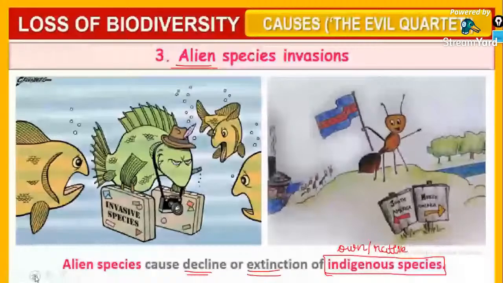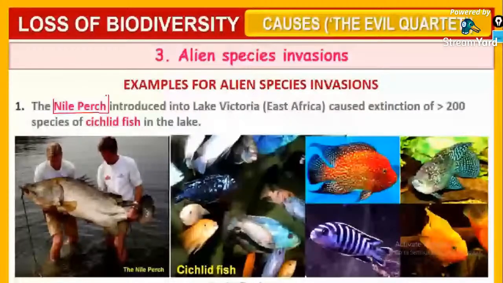For example, Nile perch. Nile perch was introduced into the Lake Victoria in East Africa that caused the extinction of more than 200 species of cichlid fishes. Guys, this is the cichlid fish. This Nile perch is a large fish.